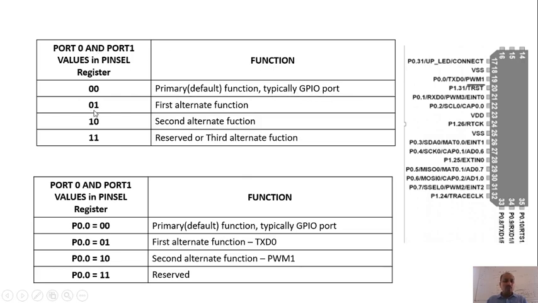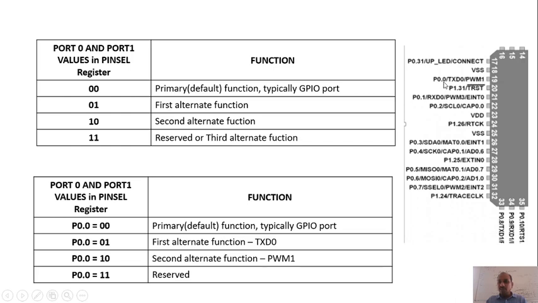If my value is 01, then it is going to perform the first alternate function. If it is 10, then it is going to perform the second alternate function. If my value is 11 in the pin select register, then it is going to perform the third alternate function or reserved function. Now I have taken an example for port pin P0.0. You can see here at pin number 19, I have this pin P0.0. Now what did I tell? This pin number 19 is having three different functions.